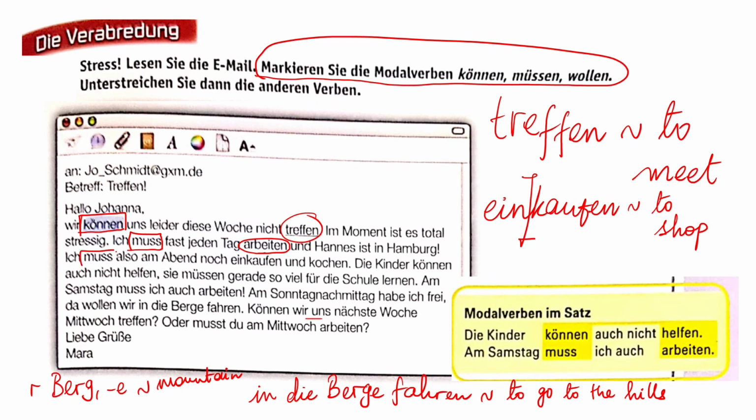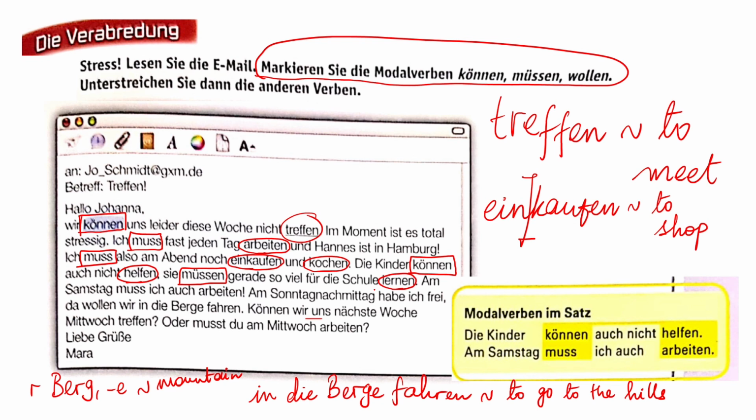Muss, noch einmal muss als Modalverb, einkaufen und kochen. Die Kinder können auch nicht helfen. Sie müssen gerade so viel für die Schule lernen. Können, die Kinder können auch nicht helfen, das ist Hauptverb, und sie müssen gerade so viel für die Schule lernen.